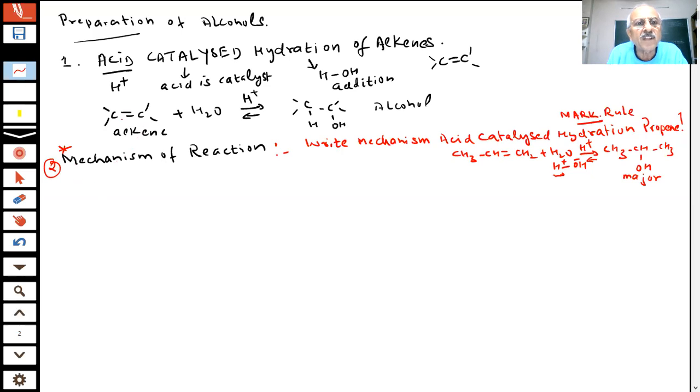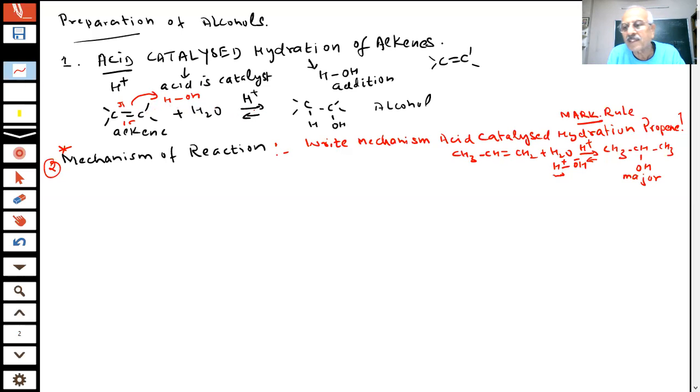Actually, you have seen that this alkene has a double bond. There is a sigma bond and there is a pi bond. This is a source of electrons. And you know the electrons will attack where? If you have H and OH minus, these electrons will abstract the proton. But water needs a proton, and this does not happen in the absence of acid, student.